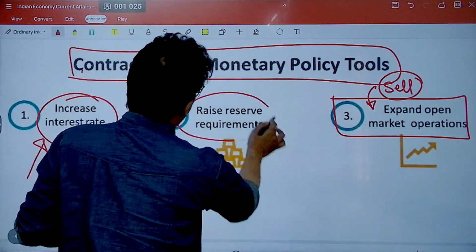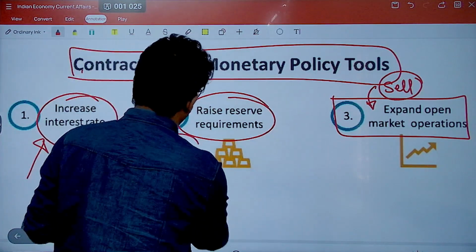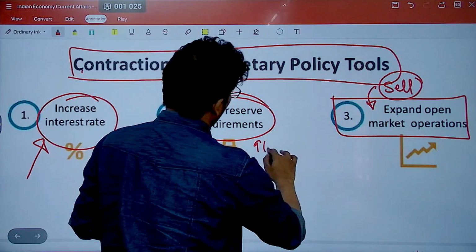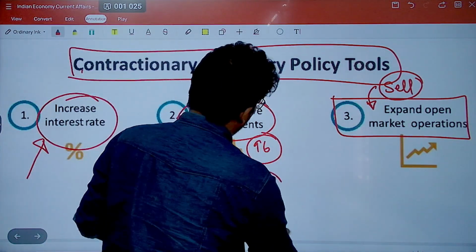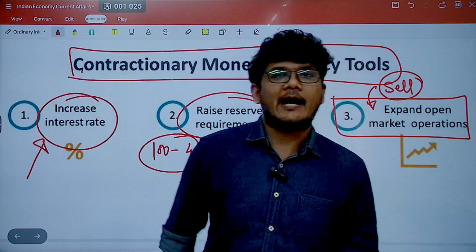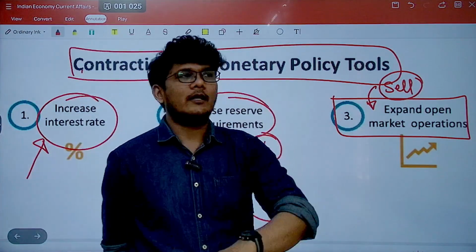Then raise the reserve requirement. From 100 rupees, 4 was the reserve requirement, so you had 96 rupees to give as loans. Now you can increase it to 6 so that only 94 rupees is there to give as loans. That means less money in the hands of the people, which means less demand, and hence the prices will fall down.